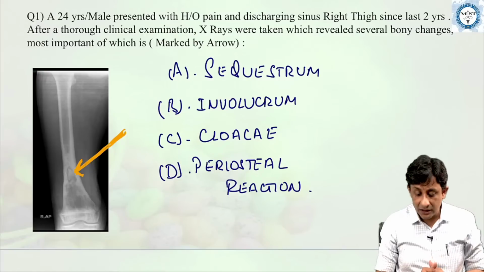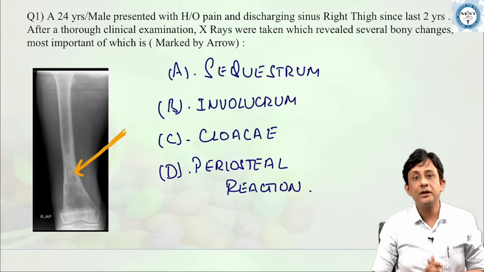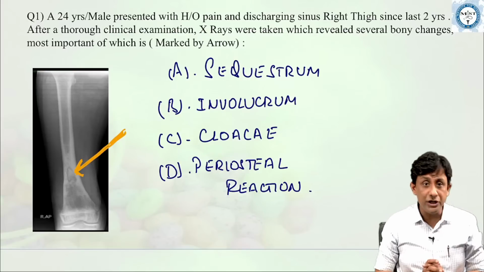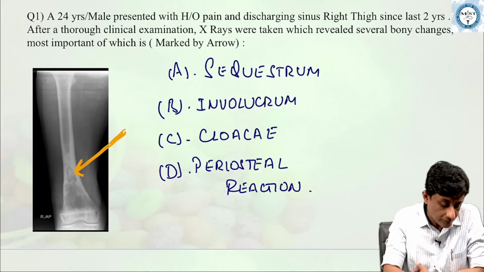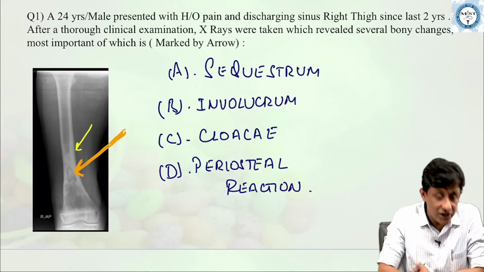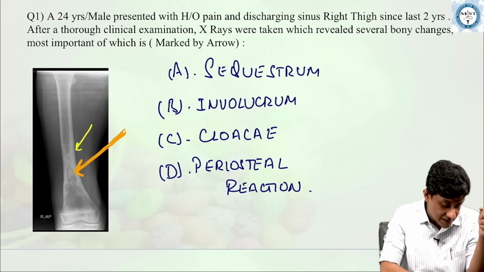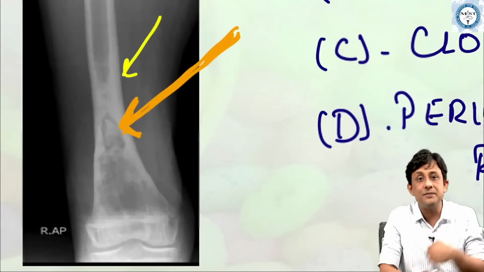What are the important things? This is an x-ray of the knee joint, which shows the femur, and you can see here a lot of bony changes. My question to all of you is, if you can zoom this slightly, I think it's better now.